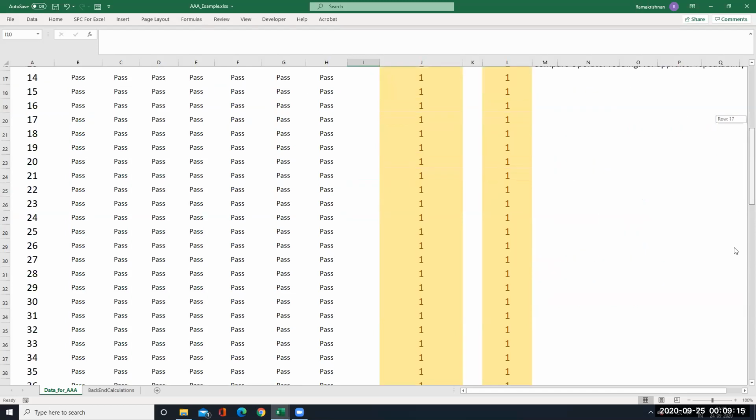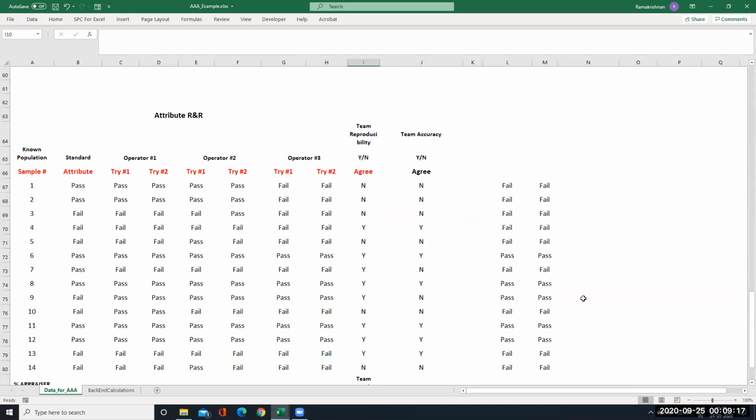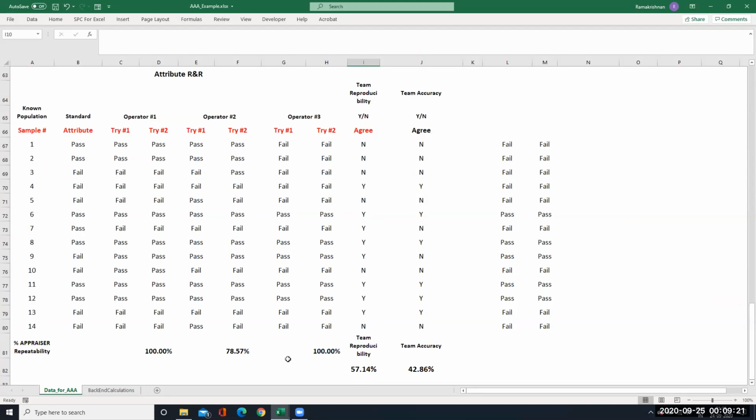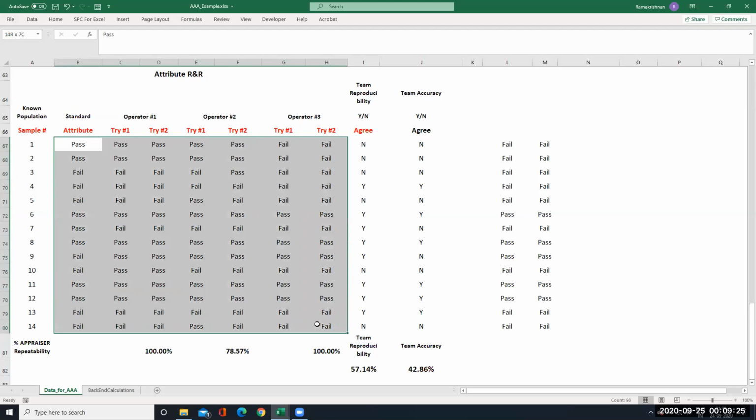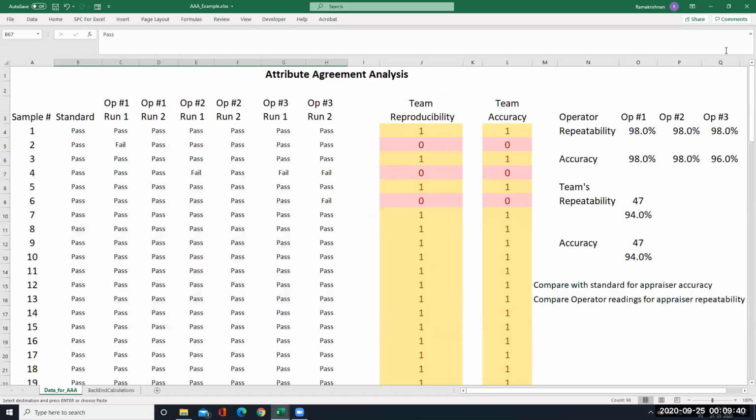Probably I will tell you whether we have got a standard data, and yes, this is a standard data. We just wanted to check whether the same result is coming. See, this data is already there. I'll just copy it, Control C, and see whether we are getting 78.57% appraiser 2 repeatability, and then team repeatability 57.14 and accuracy 42.87 we must get. If we get this value, then we are through.